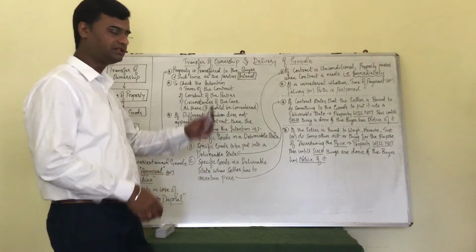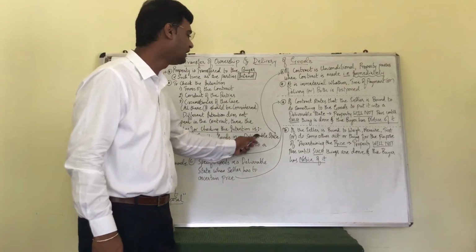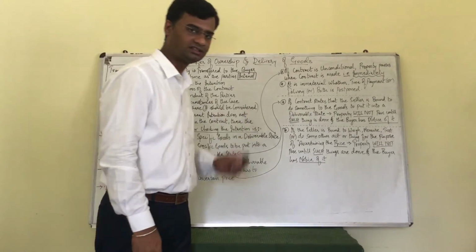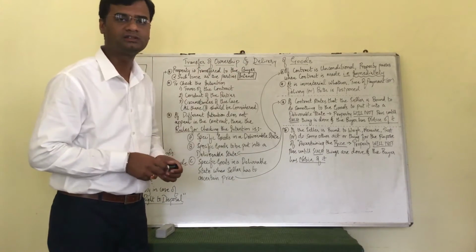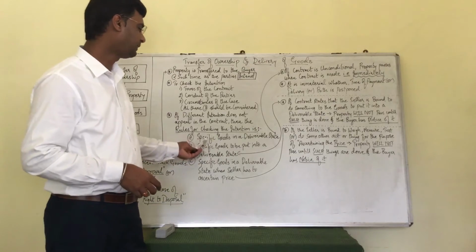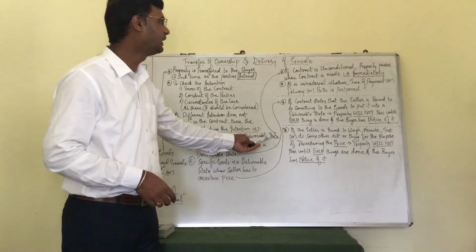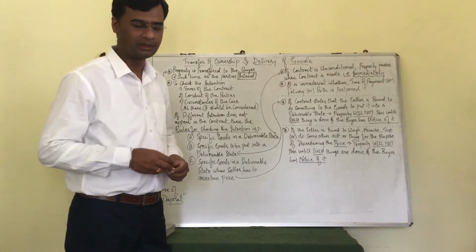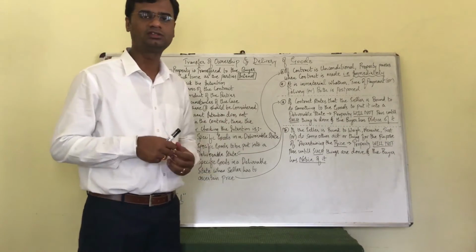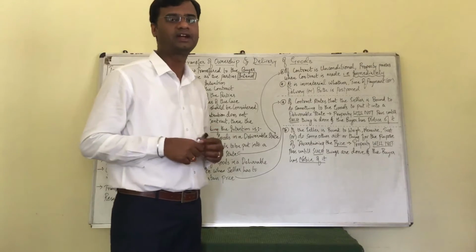So point A, please. Specific goods in a deliverable state. I hope you understand or you already know what is called specific goods. First point, if the contract is unconditional, that means there is no strings attached, there are no conditions to be satisfied.